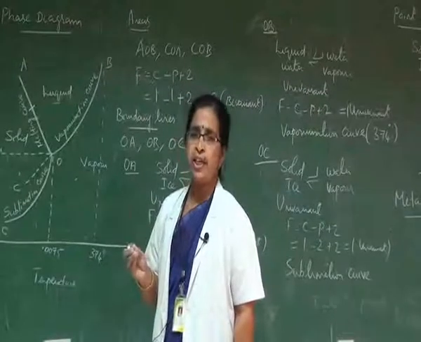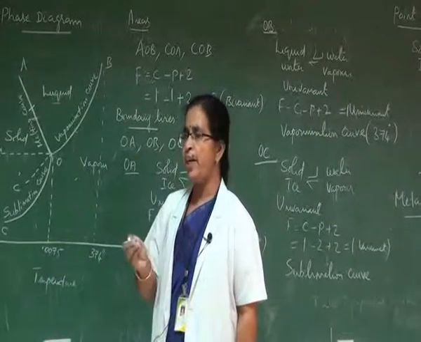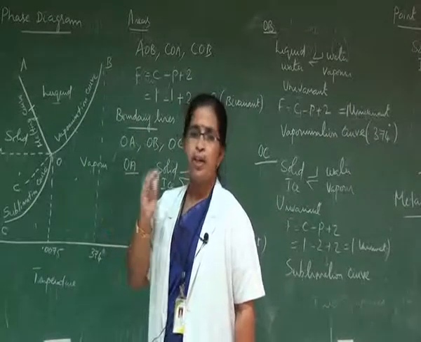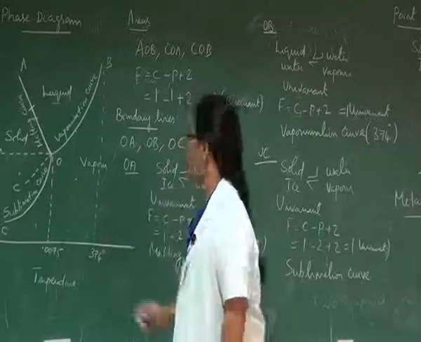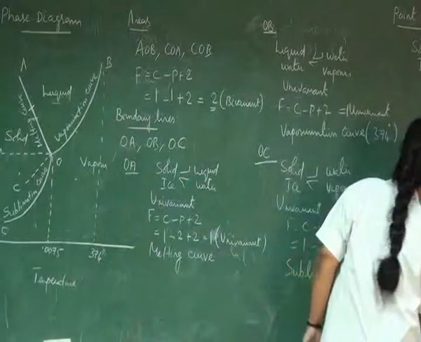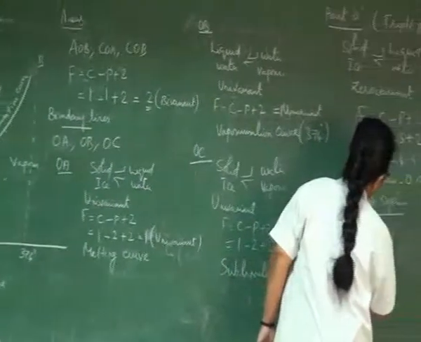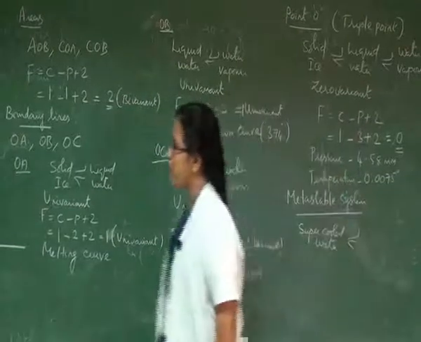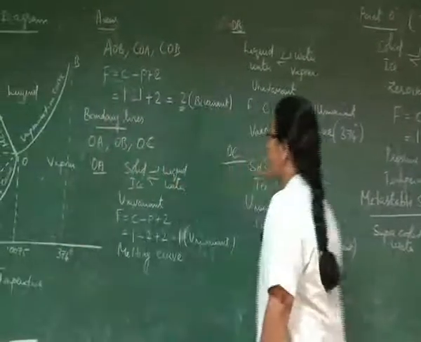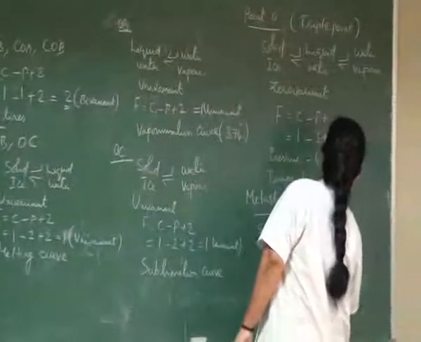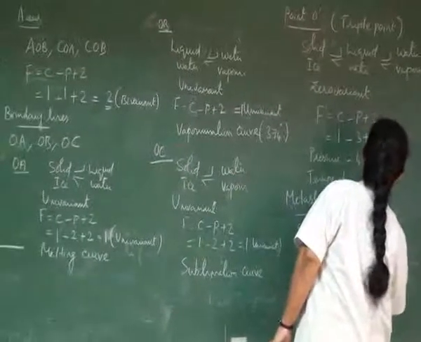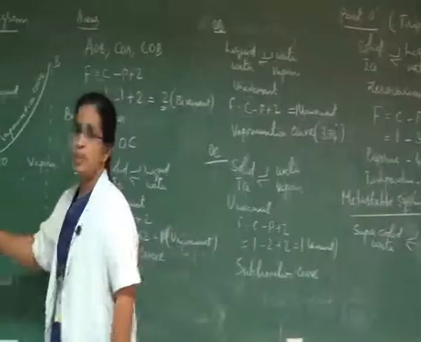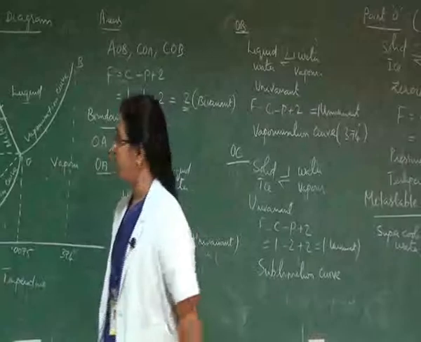However, if the vessel containing liquid water is clean and free from dust particles, it is possible to cool water below 0 degree, and that water is called supercooled water. So along this dotted line OC dash, the two phases in equilibrium are supercooled water and water vapor. Along this boundary line also the system becomes univariant.